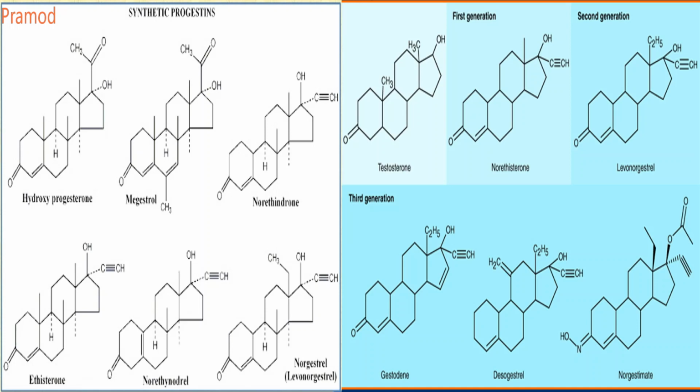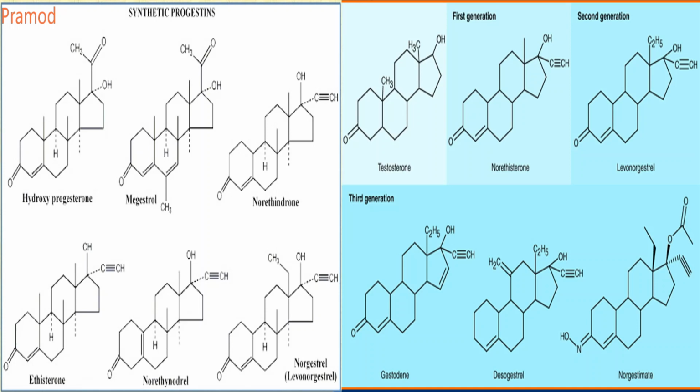Norethindrone means it contains no double bond at your... there is a shifting of the double bond from the 4th to the 5th position, between 5 and 10, the double bond gets shifted.